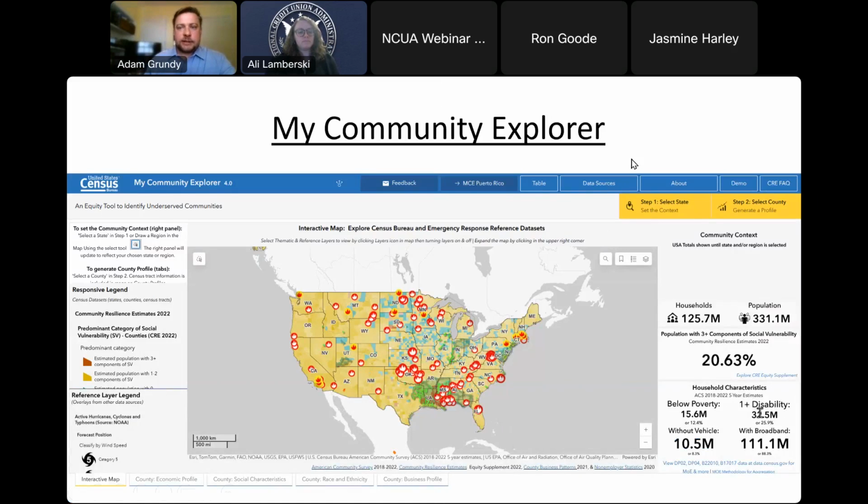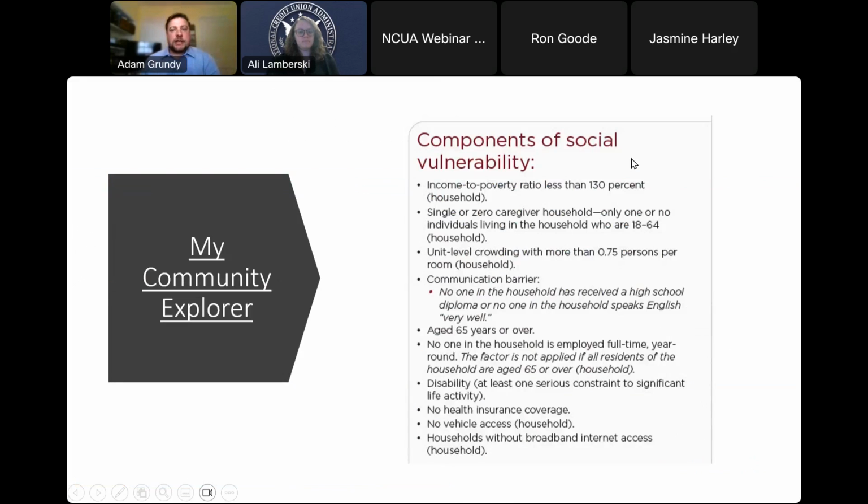And on my next slide, I'm going to show you examples of components of social vulnerability. We originally called these risk factors. So if you were a data user that heard the term risk factors in the past, this is pretty much speaking about the same type of thing. For My Community Explorer, the components of social vulnerability are used interchangeably with risk factor.